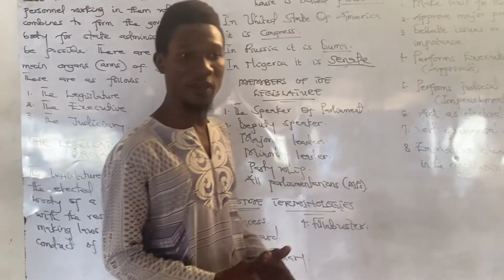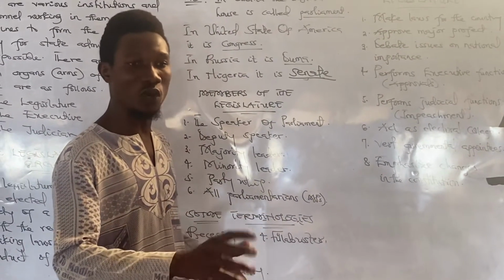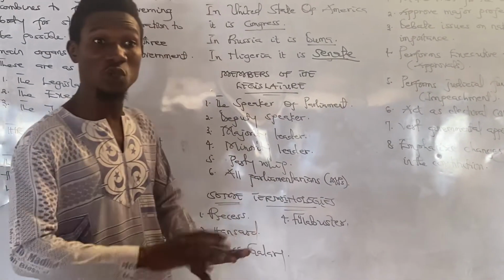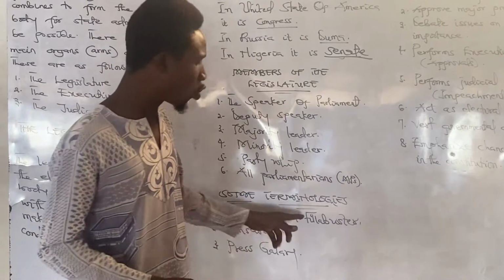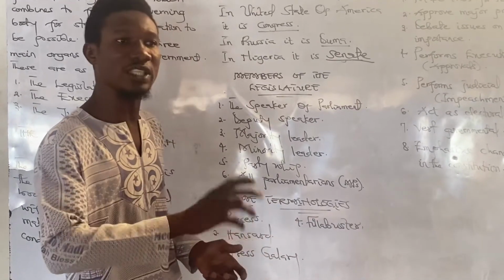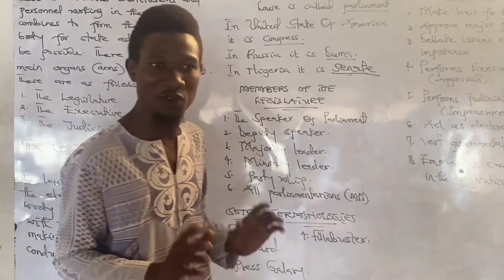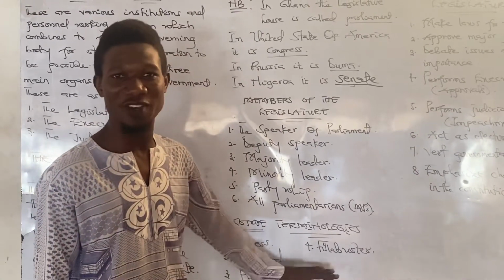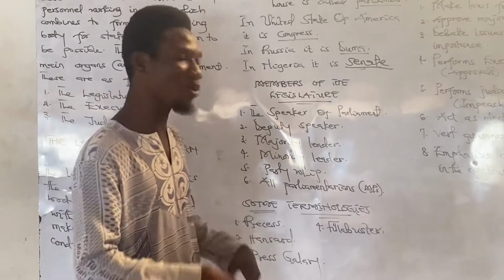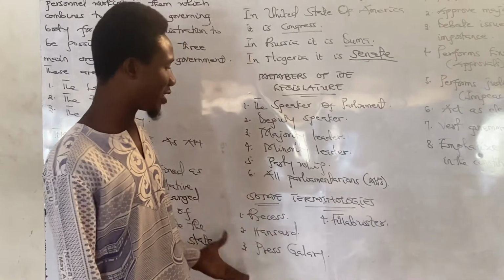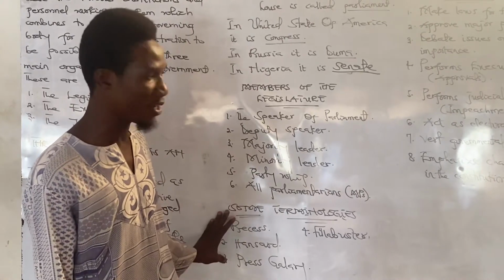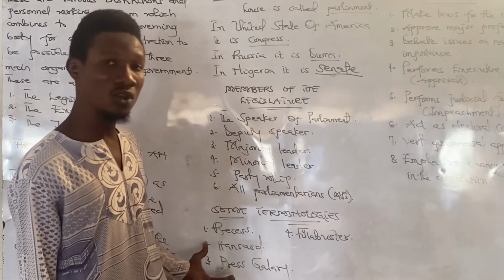Then we have another one called filibuster. Whenever there is parliamentary proceedings and they want to make decisions, if the decision will go against someone and they would not like to permit it, what they do is that they use unnecessary debate, unnecessary argument to distort the proceedings in parliament. So whenever they use unnecessary argument and unnecessary debate to delay parliamentary meeting, we call it filibuster. It's one of the tools that they use to delay or cancel a particular issue. So these are some of the terminologies you should know under the legislature that you could be asked in objective. It is constantly asked. That is why I selected these four to discuss with you.